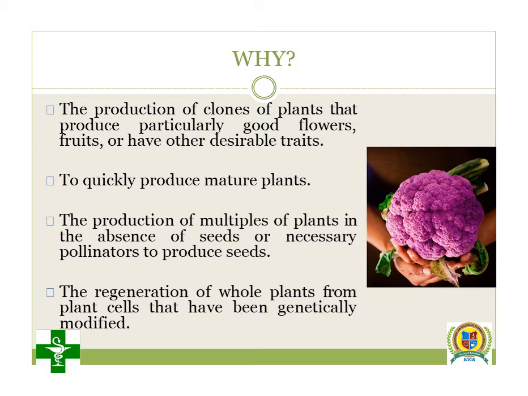The next is, using plant tissue culture, we can produce mature plants in a rapid, fast way. Means we can produce quick mature plants. So friends, in the traditional method what are we doing? We take seeds. These seeds we sow in soil.